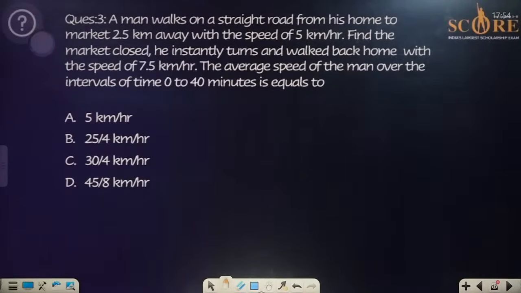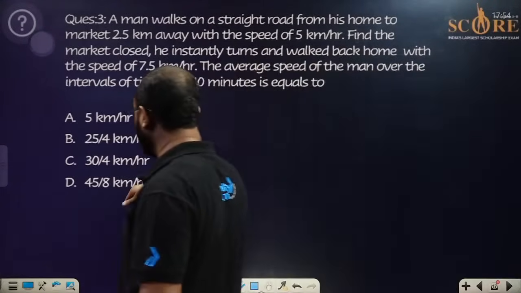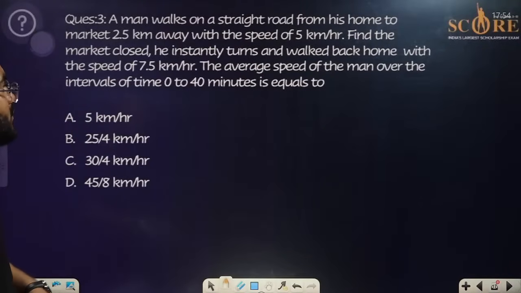The question is: a man walks on a straight road from his home to a market that is 2.5 kilometer away with a speed of 5 kilometer per hour. Finding the market closed, he instantly turns and walks back home with the speed of 7.5 kilometer per hour. The average speed of the man over the interval of 0 to 40 minutes is equal to how much? First of all, as you can see, the options are in kilometer per hour, so you have to convert this entirely.